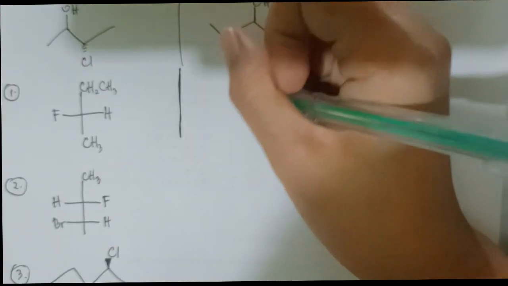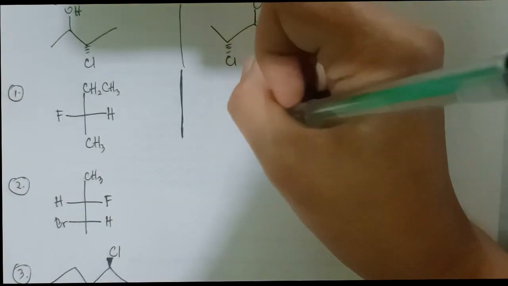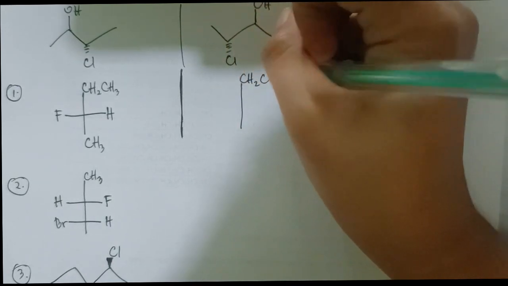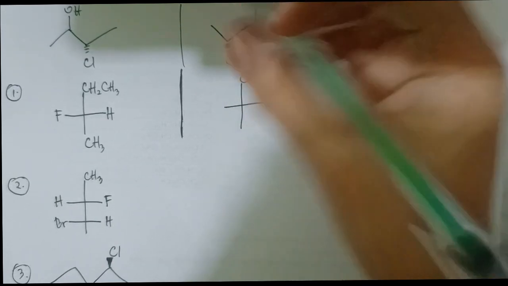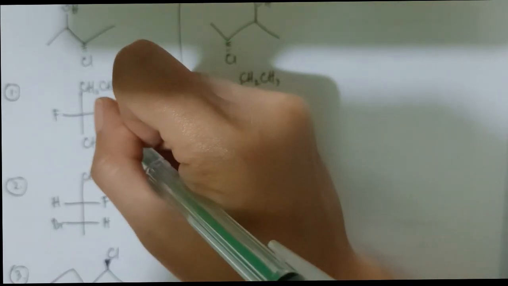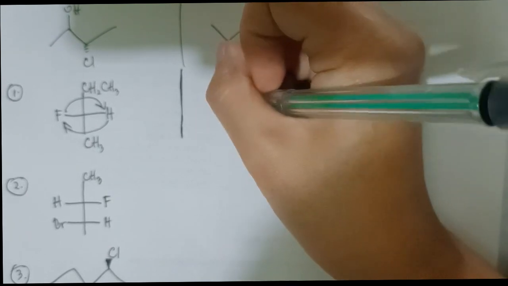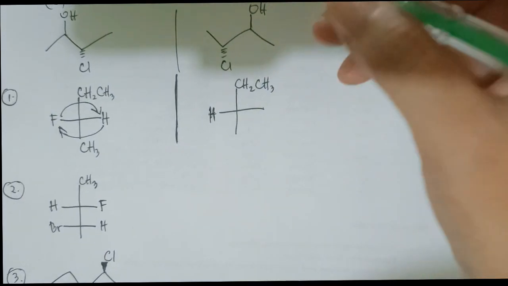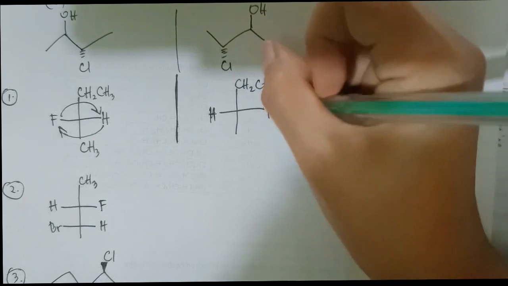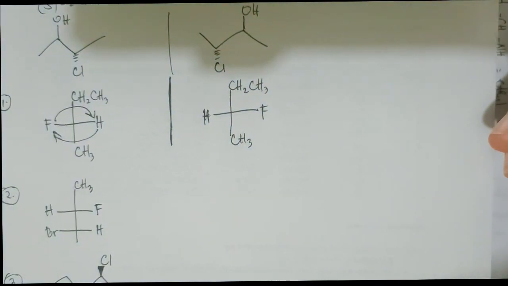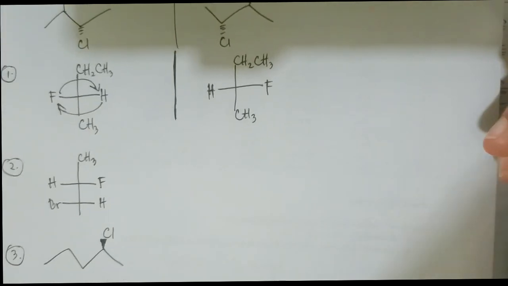So we have here our mirror, then we have this CH2, CH3. Then we have to reverse this hydrogen and fluorine. Hydrogen now will be in the mirror, then the fluorine will be here, then the CH3. So it's reversed using the mirror.